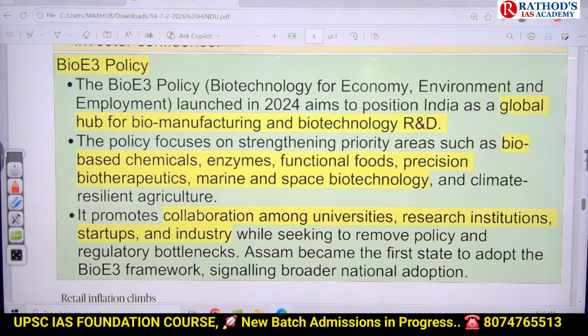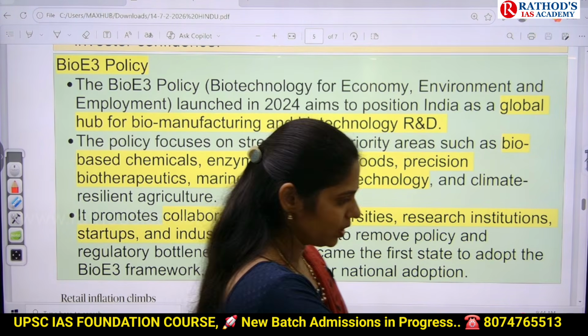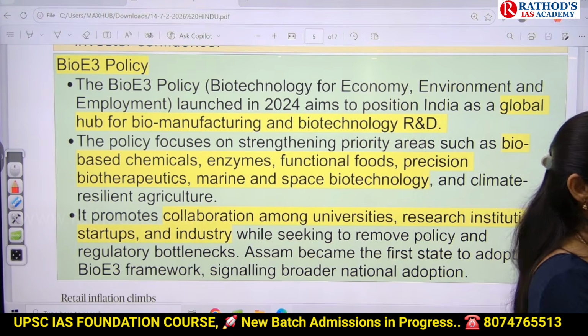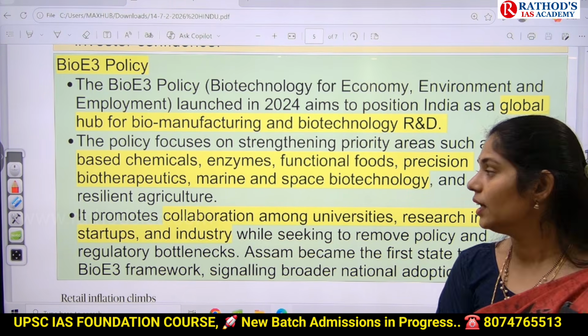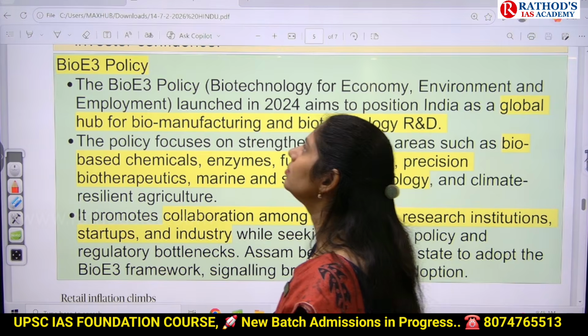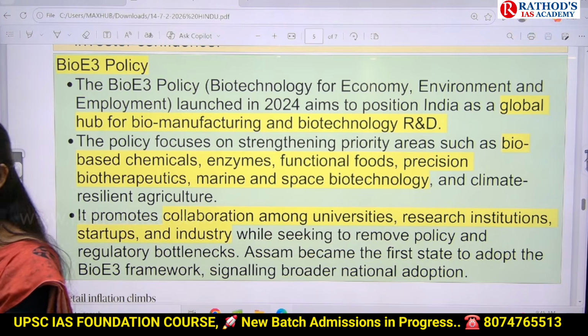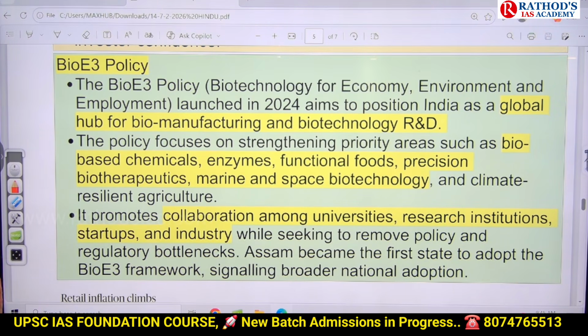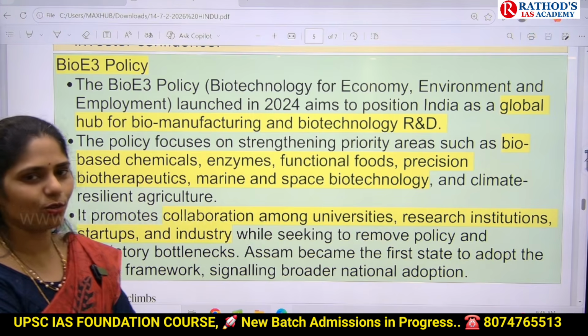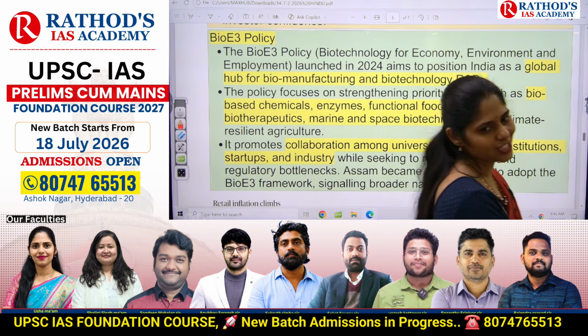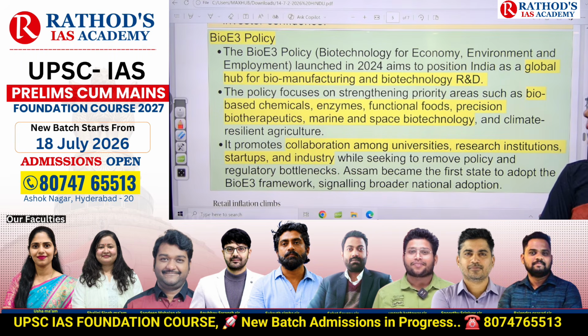Please make a note of this Bio E3 policy. UPSC can ask you a mains based question on this. Actually, we expected a question on Bio E3 in UPSC 2026, but there was no question. That means UPSC can ask a question on this policy in 2027. Bio E3 policy.